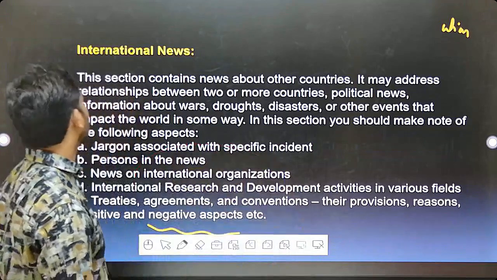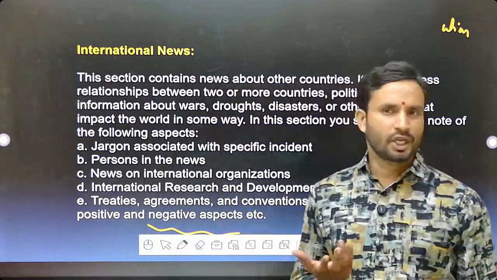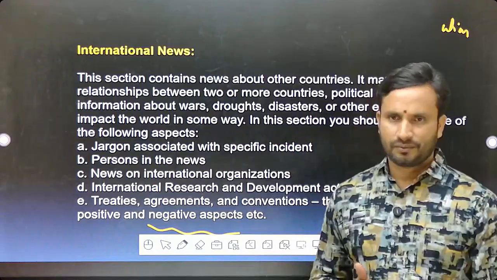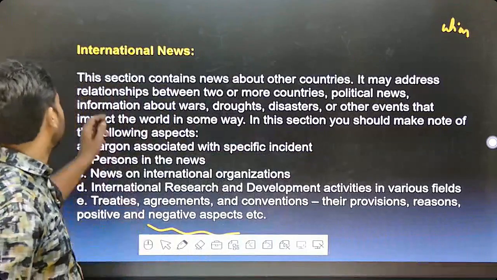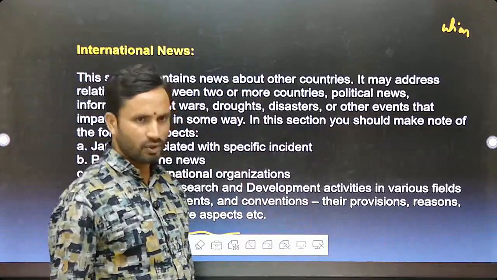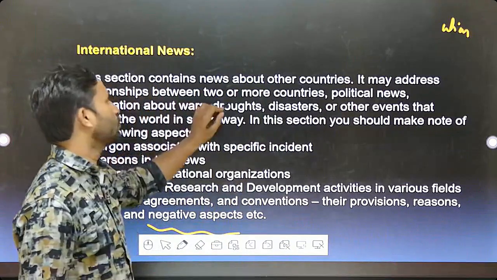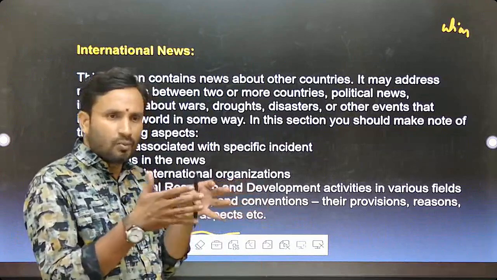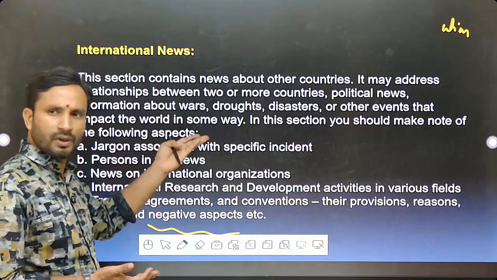See, I'm going to tell you. International news, you already very well just now explained. An international issue like the Iran, Israel, and USA war is of international importance. This section contains news about other countries. I told you just now, given the example also. It may address relationships between two or more other countries, political news, and information about wars.